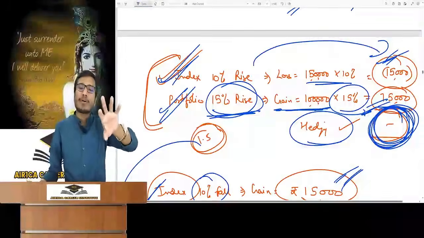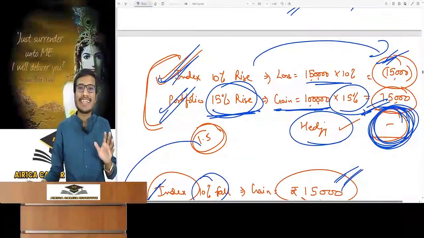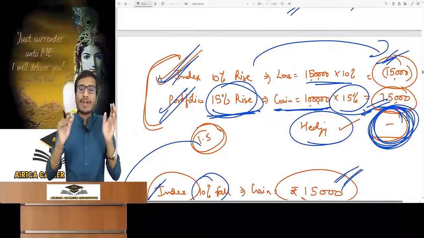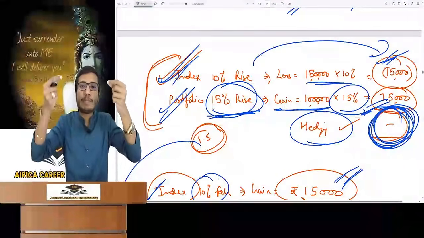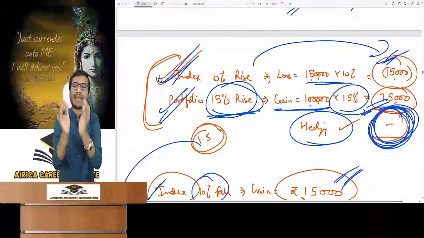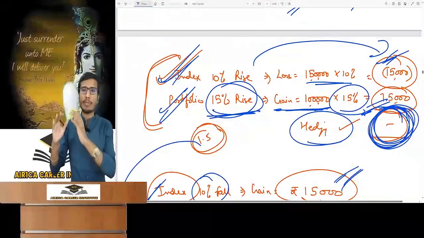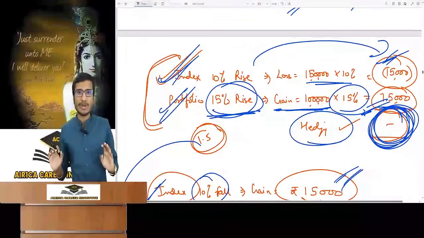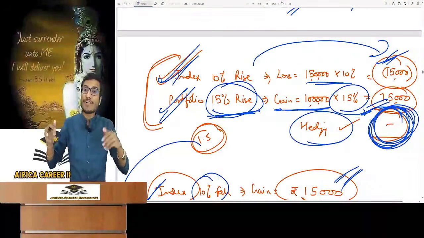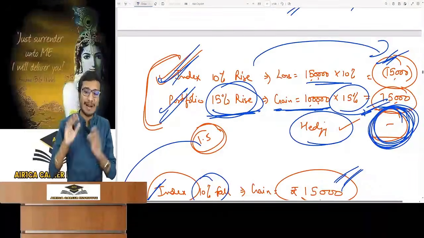So I said that I require 0.8 in my portfolio beta. What does it mean? 1.5 minus 0.8. That means I need to hedge risk of around 0.7. I am ready to bear 0.8 risk. If there is a loss of 0.8 at maturity, that I can bear. There is no problem. But if there is a favorable movement, then I will benefit.